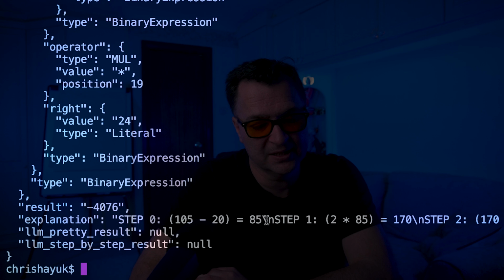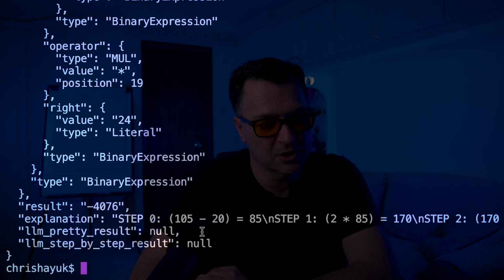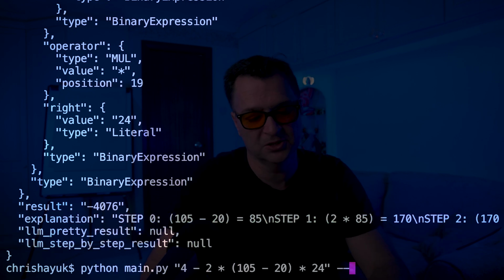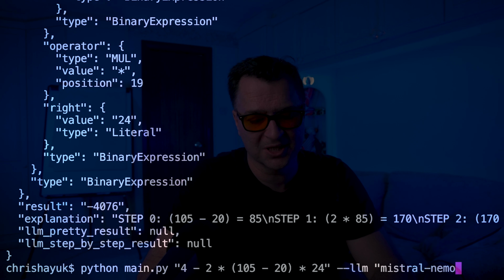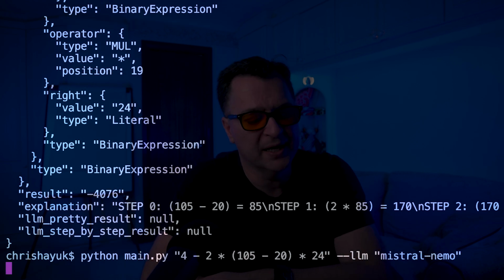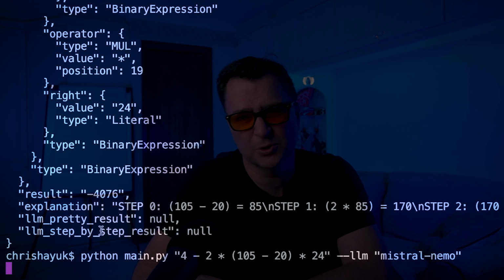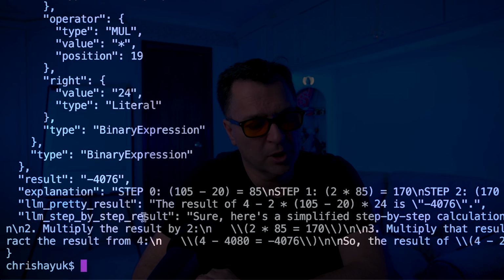So again, none of this goes through an LLM. I just generate the steps one by one. And then again, you see there's no LLM pretty result. If I want to see what the LLM comes back with, I can then just do something like minus LLM, and we can put in something like mistral-nemo. I can put any large language model in that I want, and then it's going to come back and you will see the LLM pretty result, and the step-by-step result will be filled in by the large language model. And there we go, same answer as before, but now you see the result is 4076.